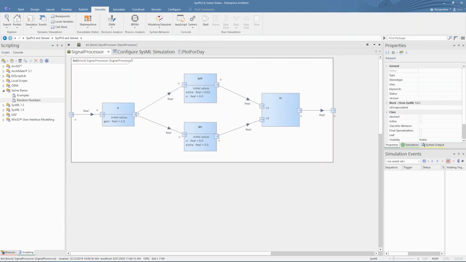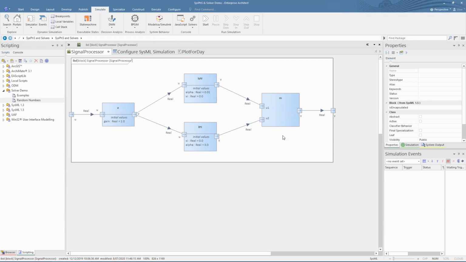Looking at the main signal processor block now, if we look at its internal structure, we see an internal block definition diagram, or IBD, that shows the flow of signals between instances of the various blocks. The signal processor itself has an input and output, allowing it to be connected to and used in larger models.